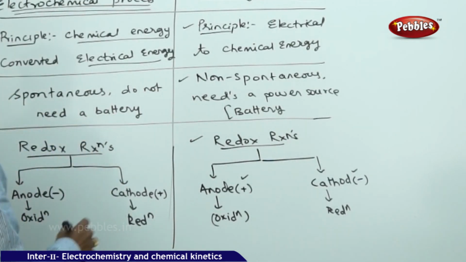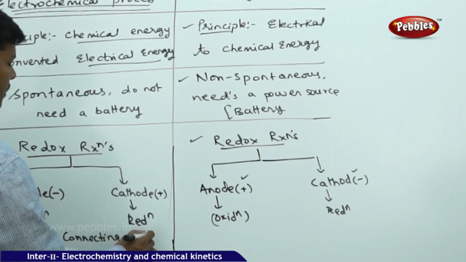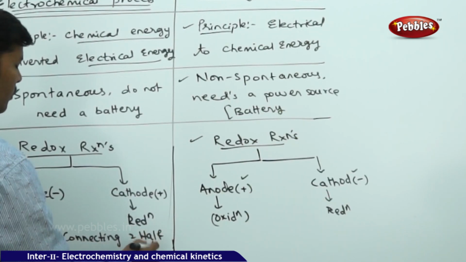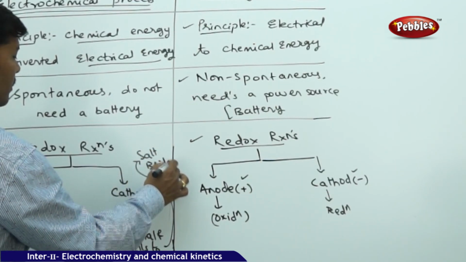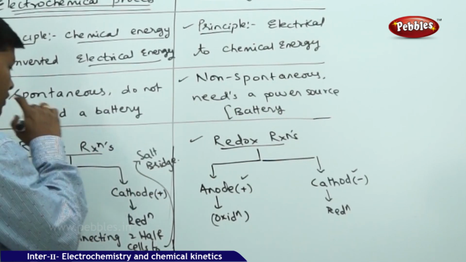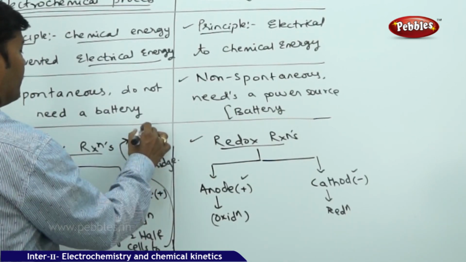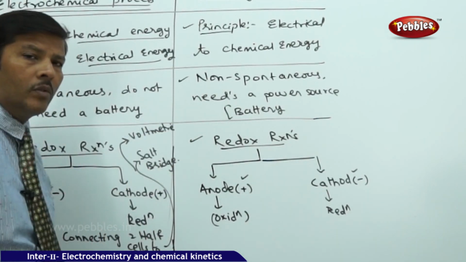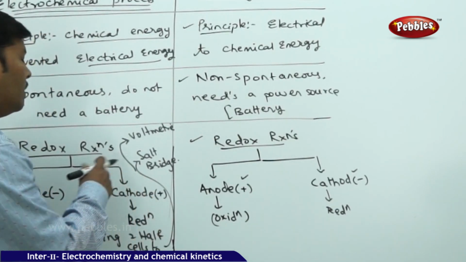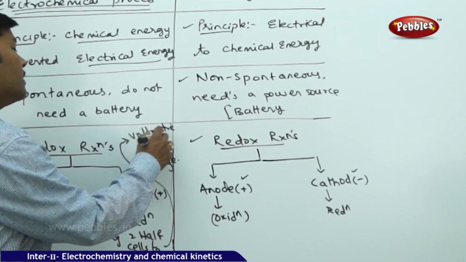Here the electrochemical process always goes to completion by connecting two half cells to a salt bridge, and the two half cells should be connected externally to the voltmeter. It contains a voltmeter. Connecting the salt bridge is equally important, and connecting the two half cells through the conducting wire to the voltmeter is also equally important.